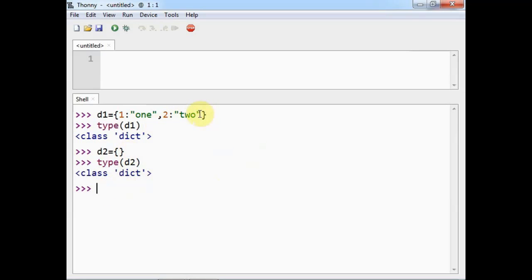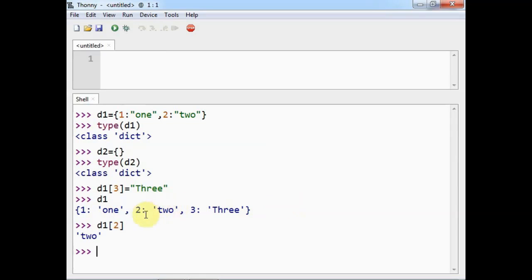Suppose I want to add another key value pair here. I will write D1 of 3 is equal to, in double quotes, the value of that key, and when I display D1, it will be the updated dictionary. If I want to retrieve a specific value, then I can say D1 of 2, and it will display the value of the key 2.